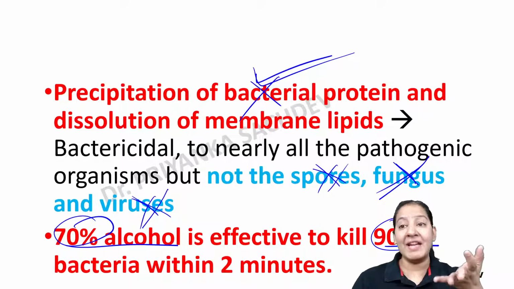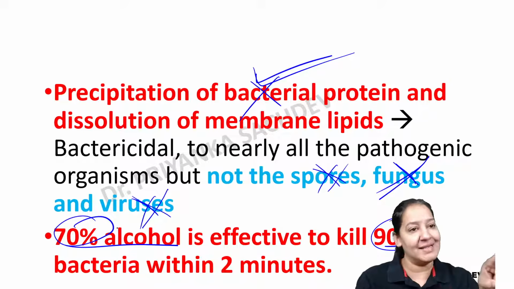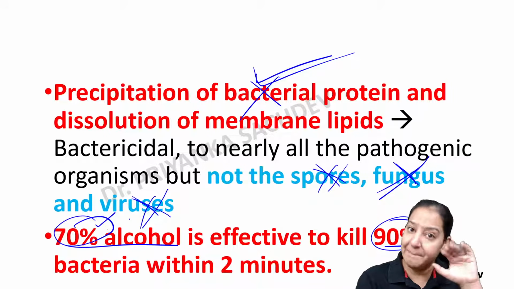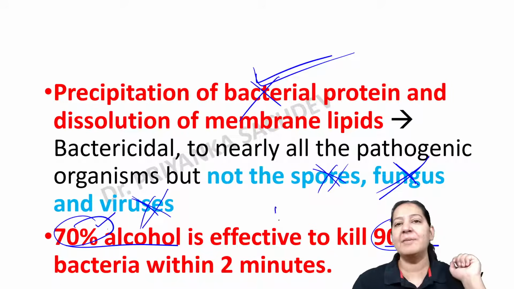Common sense says, ma'am, 90% should be better now. If you use 90% alcohol, it should be a better sterilizer. It should kill more bacteria as compared to 70%. But no, this is not the case. If you use 70%, it is better in killing bacteria as compared to 90%. Why? Can anyone tell me the reason?